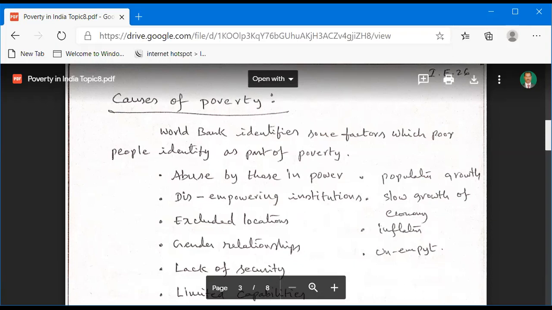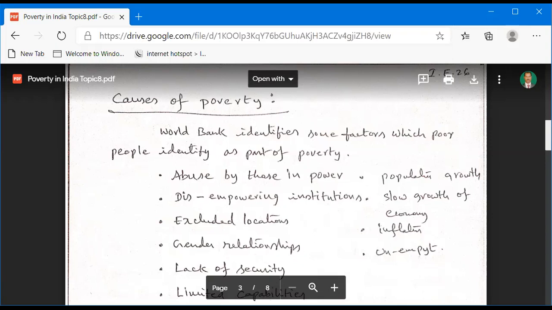And disempowering institutions. Disempowering institutions means some other leading institutions, corporations, and some other gender related institutions. That is called disempowering institutions.